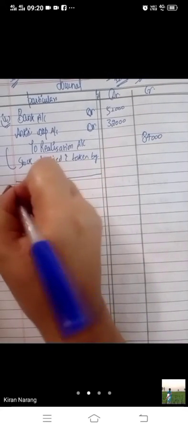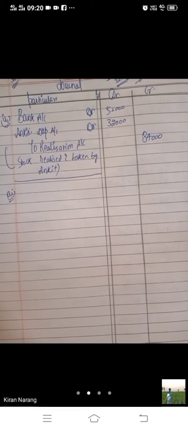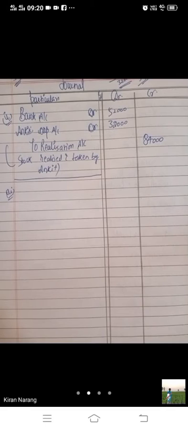Now second, bache, a liability under a suit for damages included in creditors was settled at 32,000 as against only 13,000 provided in the books. Beta, the original value of the liability was 13, but we have settled it at 32,000. Total creditors of the firm were 50,000.